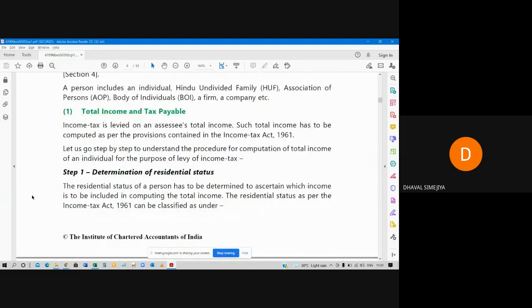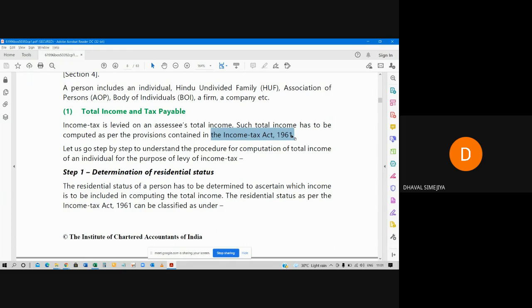First of all, income tax is levied on the assessee's total income. Here, one more terminology, assessee. The assessee's total income. Such total income has to be computed as per the provisions contained in the Income Tax Act 1961.